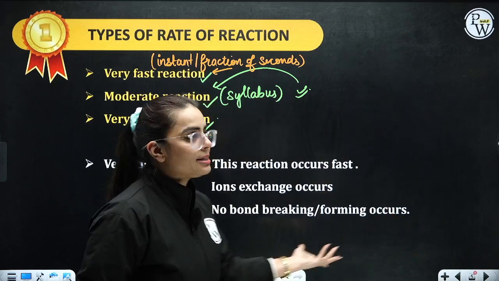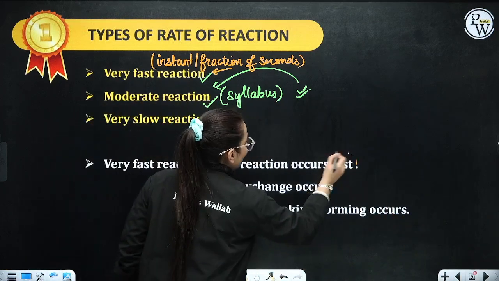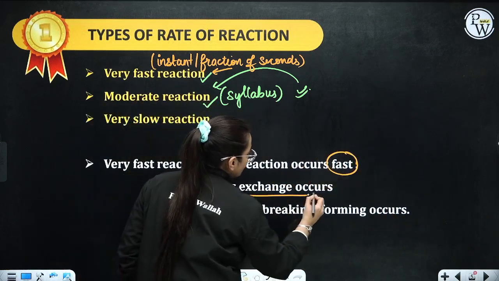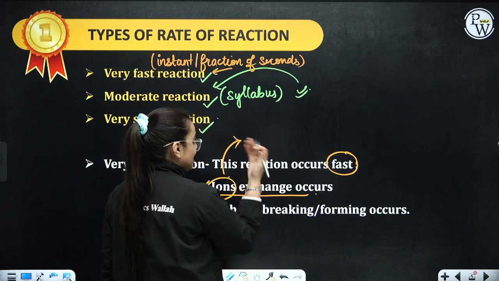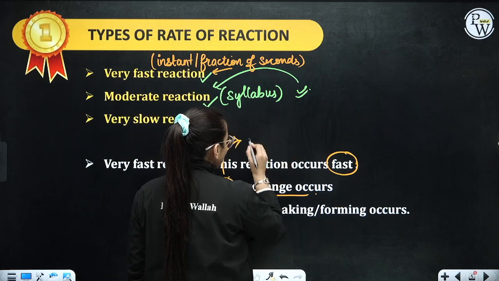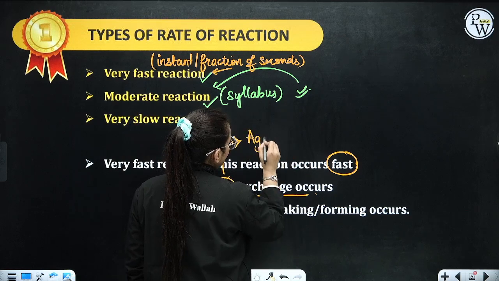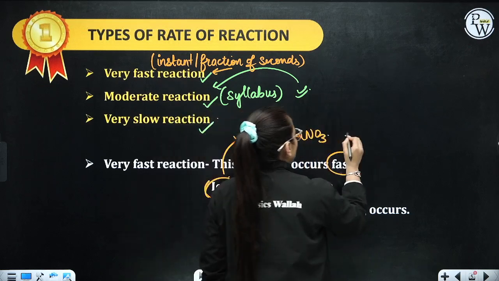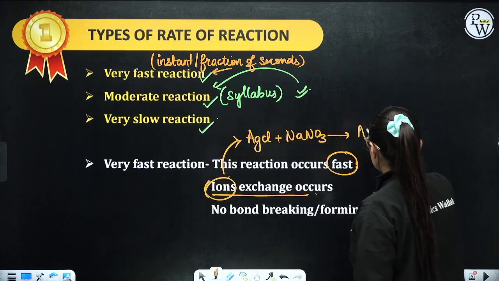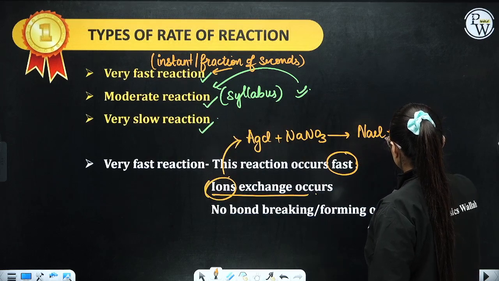So let's now discuss in detail. This reaction occurs very fast. Here, ion exchange occurs; only ions are going to exchange. Now let me give you an example in order to explain in depth. For example, I have AgCl plus NaNO3, that is going to produce NaCl plus AgNO3.